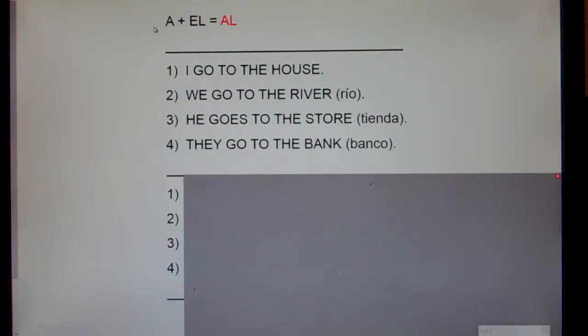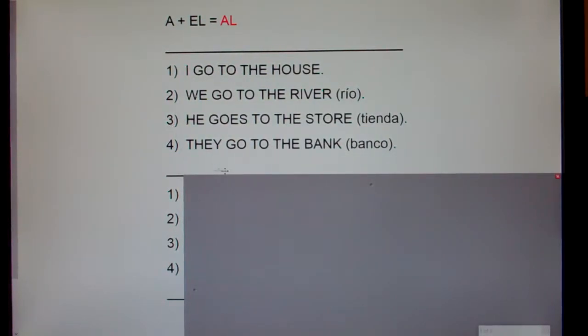When you see "a" and "el" together, they smash together and turn into "al." And again, "a" can mean to or at or a bunch of things. But anytime you see the letter "a" followed by the word "the," "el," it smashes into "al." Now I'm going to read each of these 4 sentences in English and then Spanish and then clap. And I'd like you guys to repeat the Spanish sentence with me.